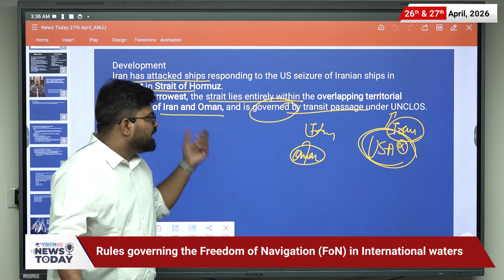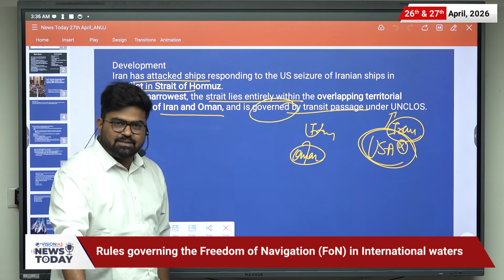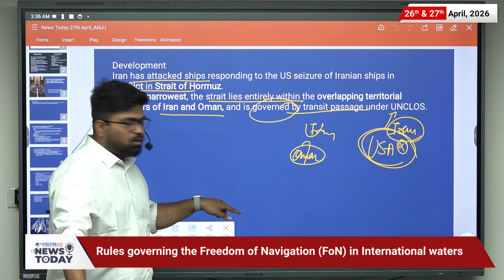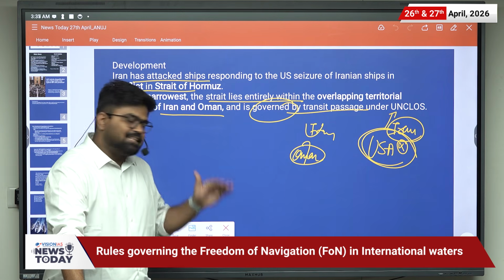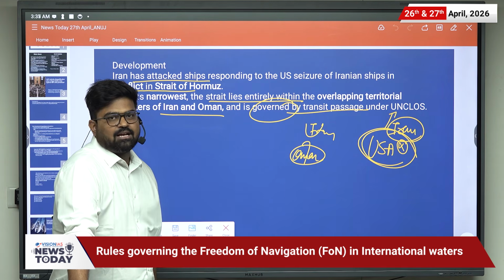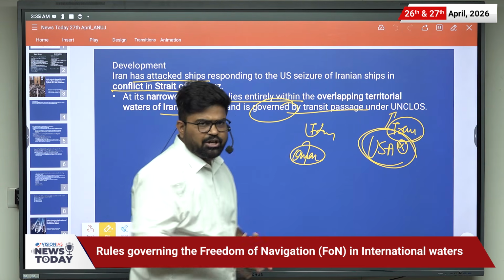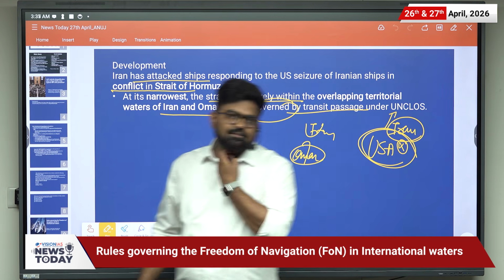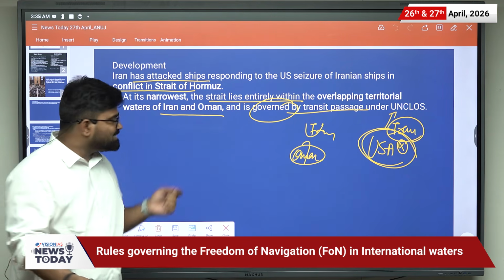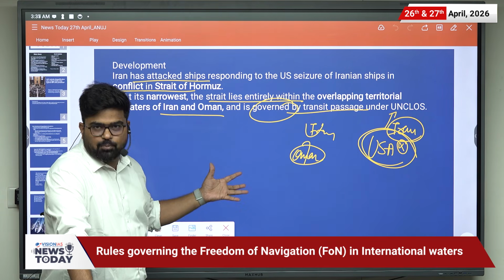The ships of India were allowed to pass from the Strait of Hormuz. But now USA is saying that we will block the Strait of Hormuz. This is the issue which is going on, and it is causing instability in global trade.